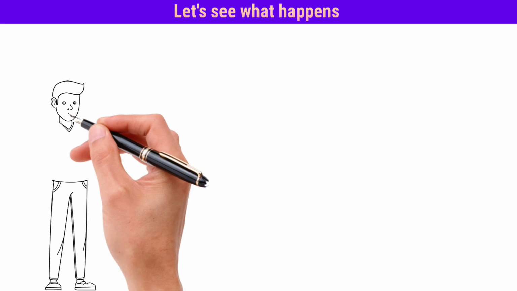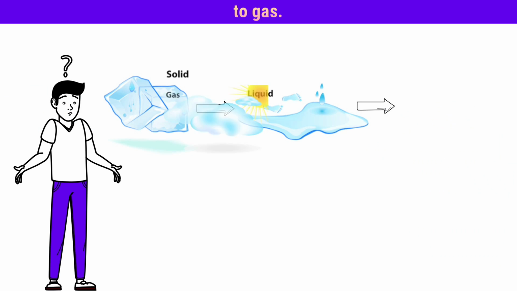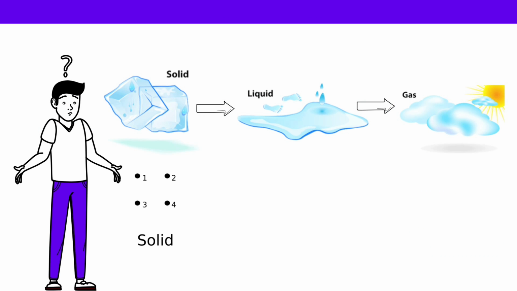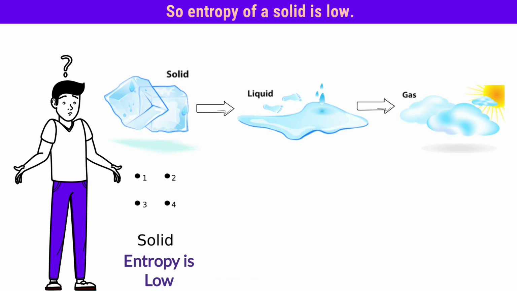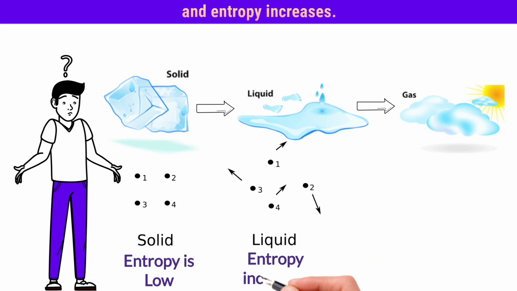Let's see what happens when matter changes from solid to liquid, and liquid to gas. In a solid, particles are packed closely together. They can only vibrate in place and have very little freedom to move. This makes the system very ordered. So entropy of a solid is low. When a solid melts into a liquid, the particles can now move around each other. They still stay fairly close, but can slide and flow. So the system becomes more disordered, and entropy increases.